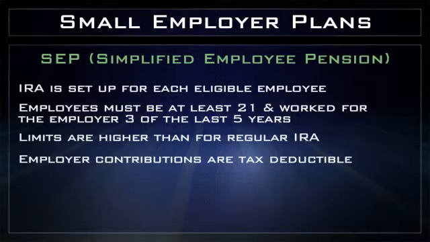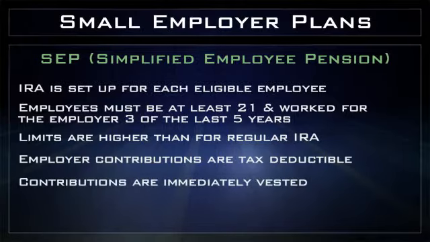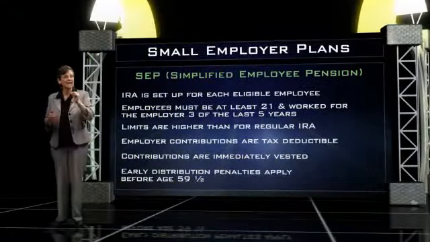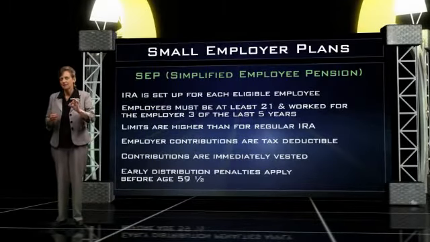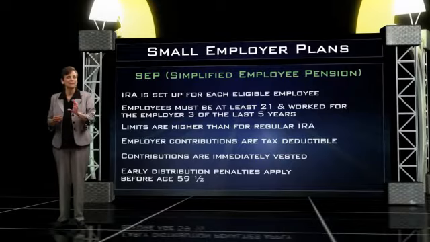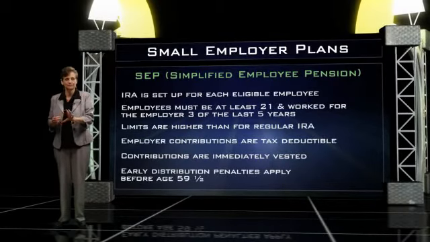The employer gets a tax deduction for those contributions, and that money is immediately vested for the employee. However, it's not immediately considered in their taxable income. That money does grow tax deferred, so there would be a tax penalty if a distribution is taken before age 59 and a half, and distributions must begin by age 70 and a half to avoid that 50% tax penalty.